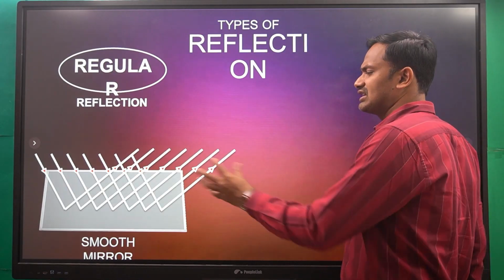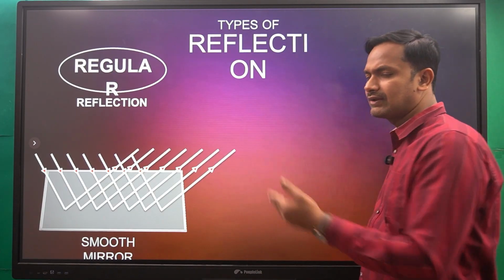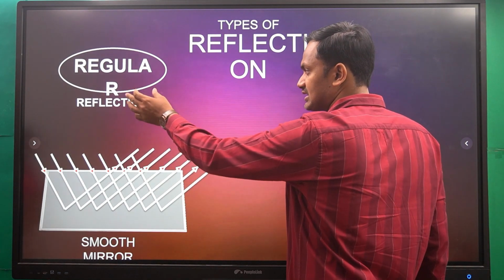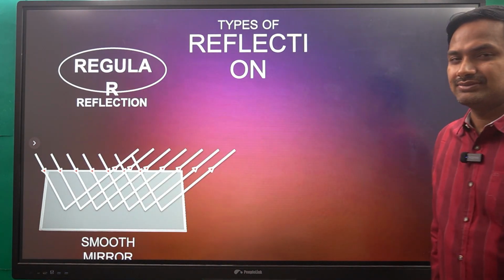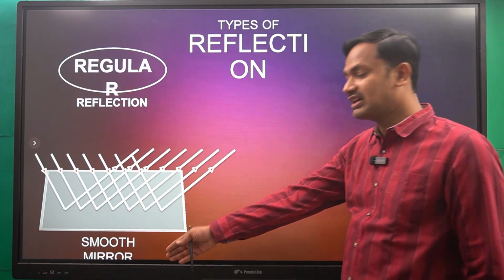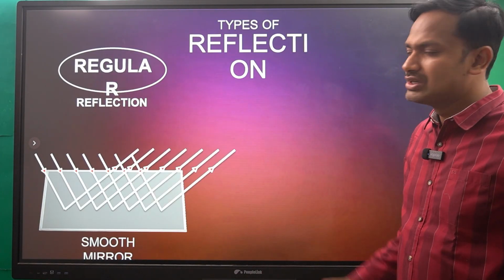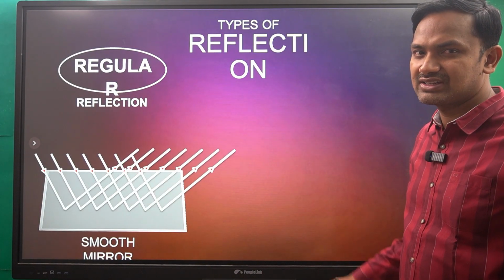In each and every case, the angle of incidence is equal to the angle of reflection. Such a reflection we call regular reflection. Considering the smooth mirror here, the surface is smooth, so we got this regular reflection.